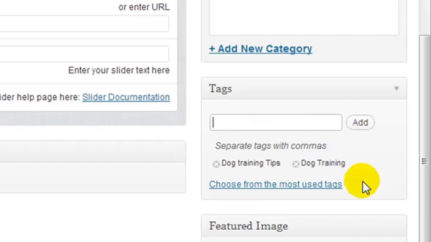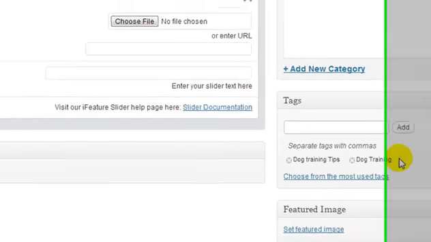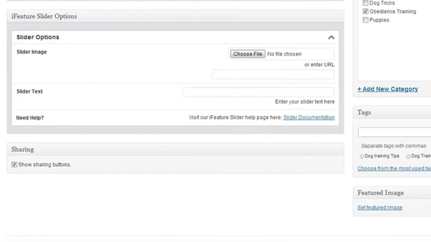Now I don't recommend you enter more than 1 or 2 tags per post, and it's more like an optional thing. If you don't want to use them, then don't use them. It's perfectly fine. Now here we have featured image, and it's got a link saying set featured image, but we're going to come back to that in a moment.